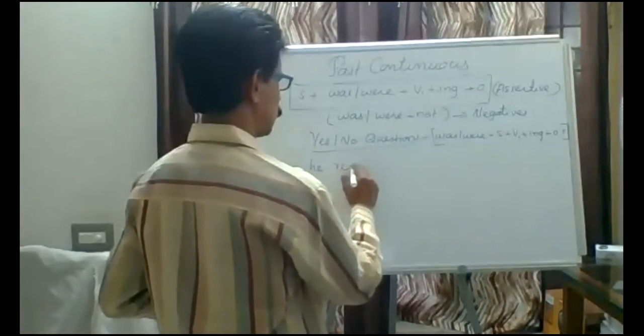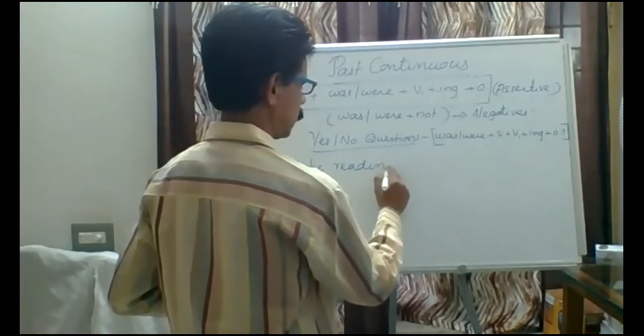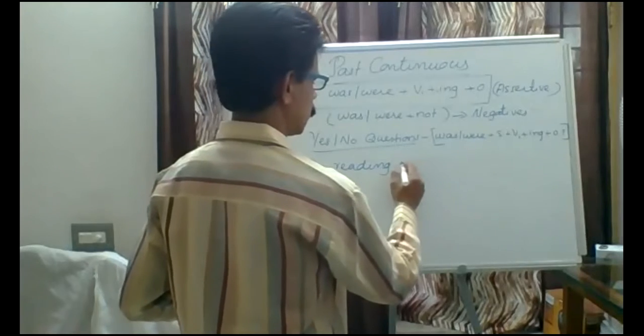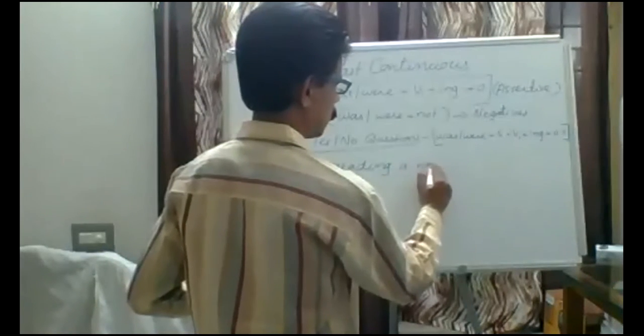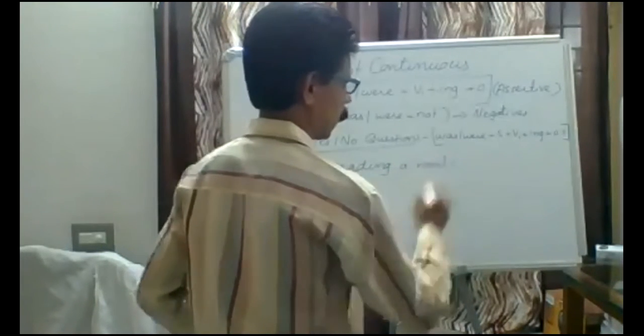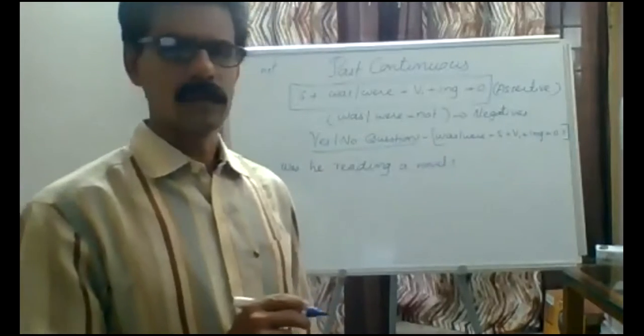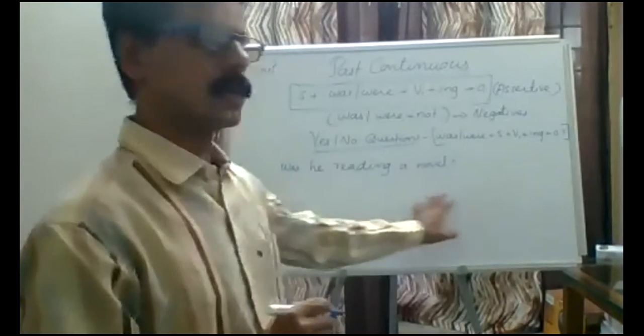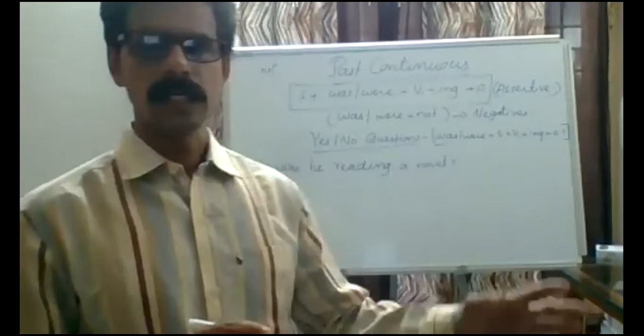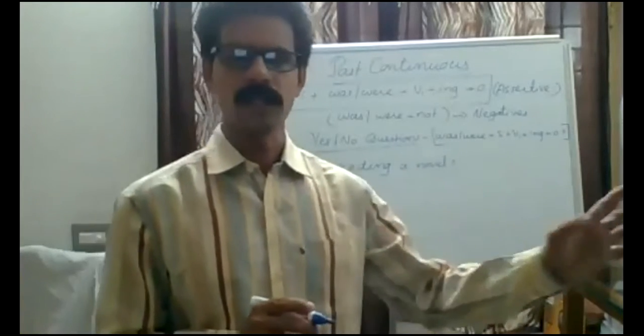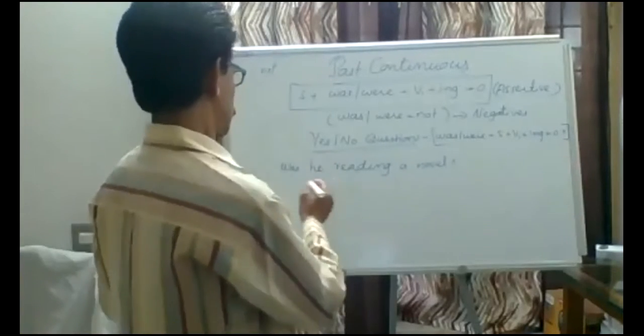Was he reading a novel? This is the question. Yes or no answer. Answer is: yes, he was reading a novel. No, he was not reading a novel.